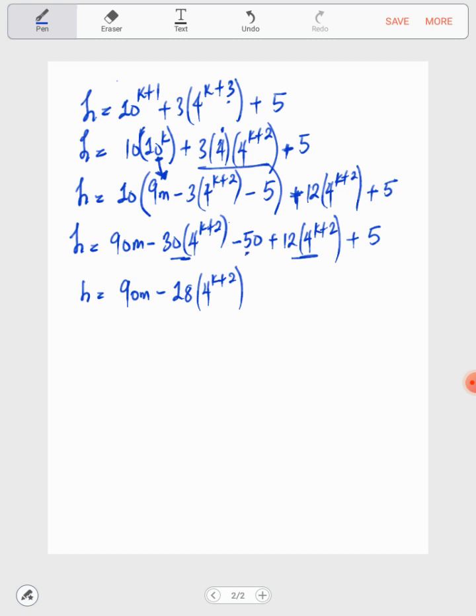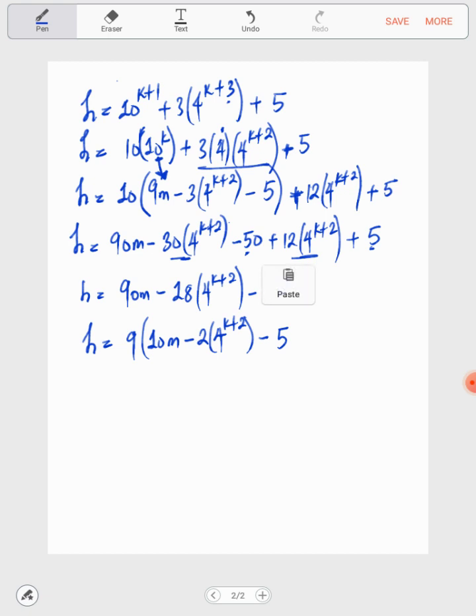Now negative 50 plus 5 is negative 45. Now here we have 9 coming all through, so I'm left with 10m, negative 2 into 4 to the power of k plus 2, negative 5.